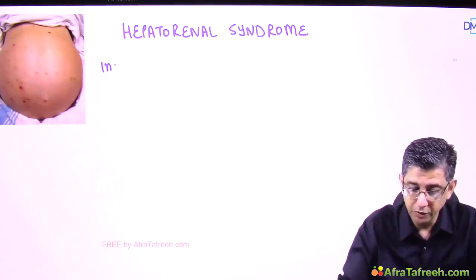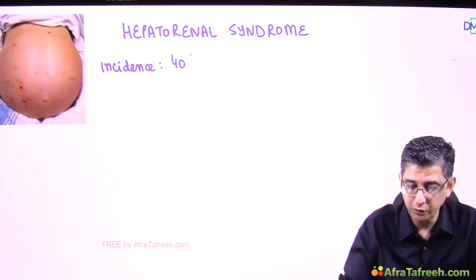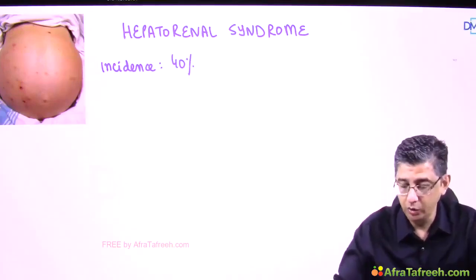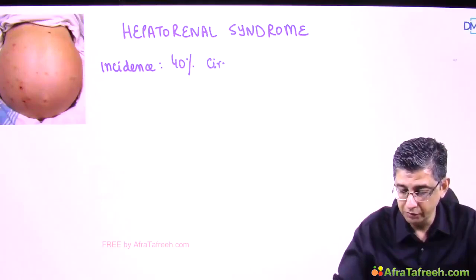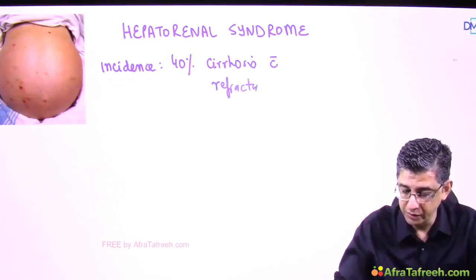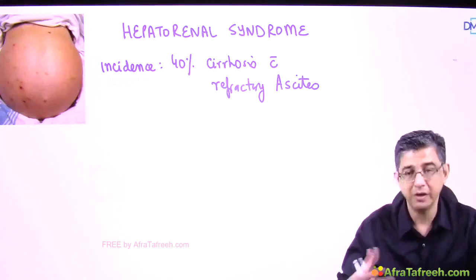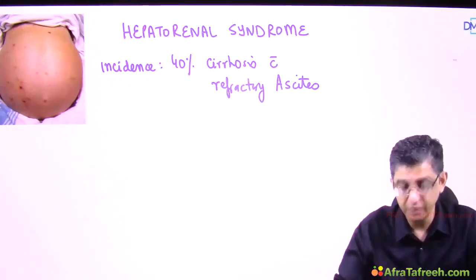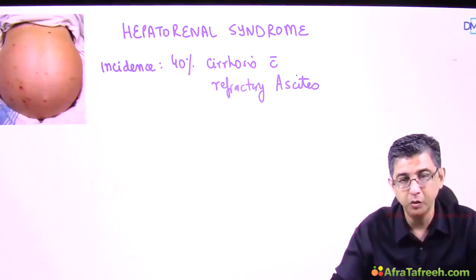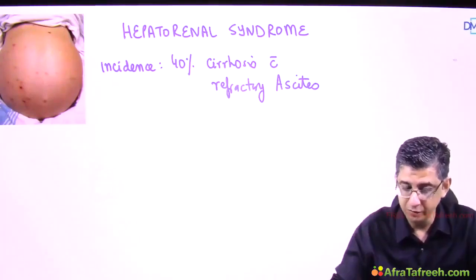Well, first of all, we should try and remember the incidence of this condition, which is a huge 40% of total patients of cirrhosis with refractory ascites. Now, mind my words here, I said patients of cirrhosis with refractory ascites. It's not that every cirrhosis patient with ascites would have it, but those with refractory ascites, the definition I just explained to you, would have this particular manifestation.